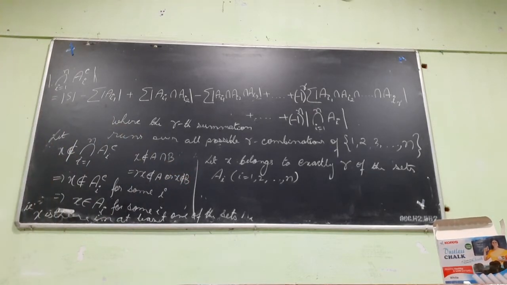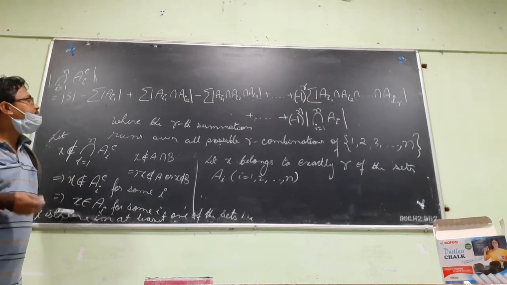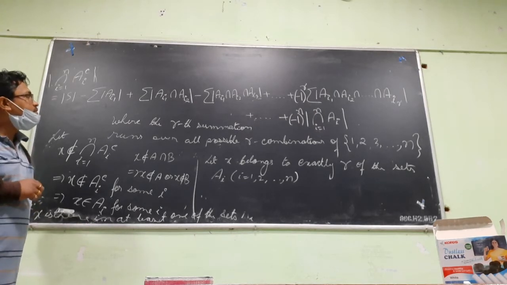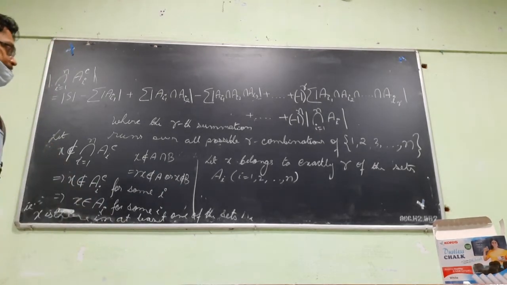Now I am taking the intersection of sets two at a time. So which sets out of these will contain x? How many times will it be counted? x is there in exactly R of the given sets, and I am taking intersection of the sets two at a time.